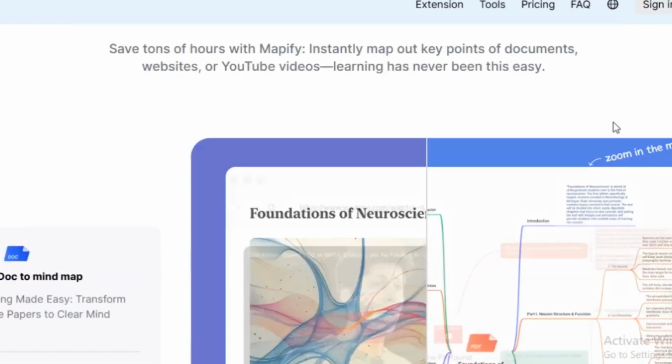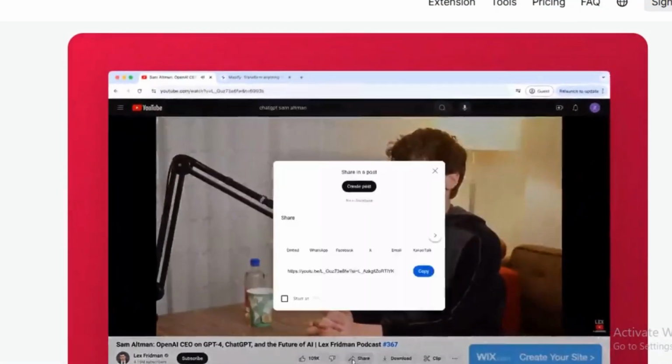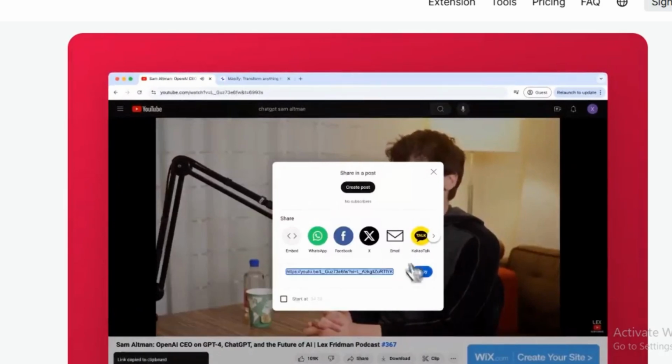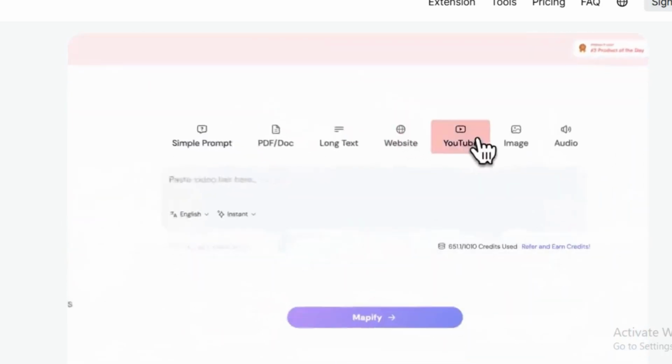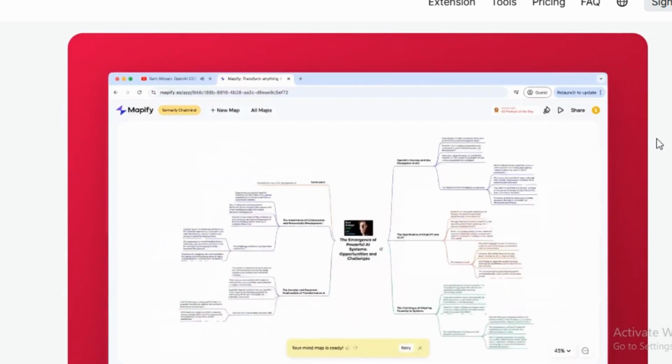It supports many languages, making it a fantastic option for users worldwide, and it's super simple to use. Whether you're learning a new skill or just watching a video for fun, Mapify saves you time by providing a clear, structured summary of the content.